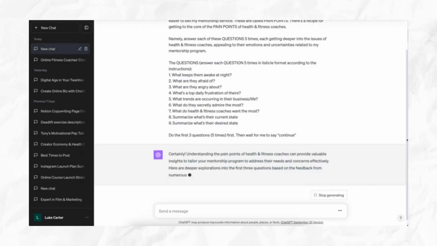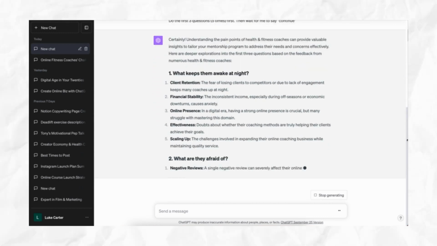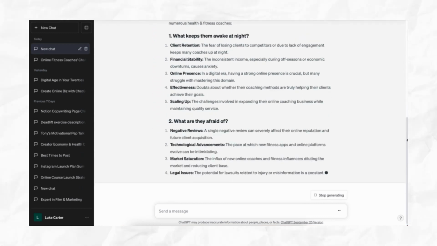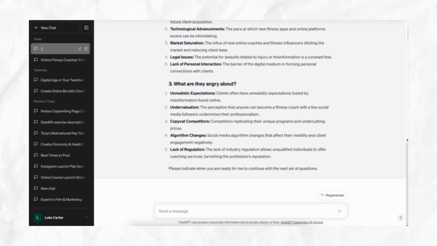And everything that it creates now is going to give us an amazing bit of information that you would have to pay a market researcher a lot of money for. Boom. And you can see how in-depth some of these answers are. And it's really, really awesome because it's going to create so much great knowledge for you, information that you can use for your sales pages, your marketing.